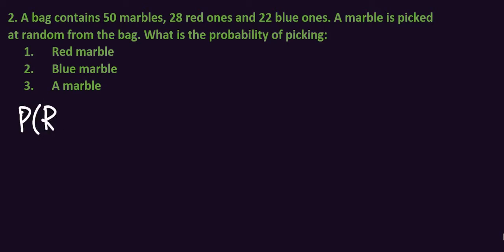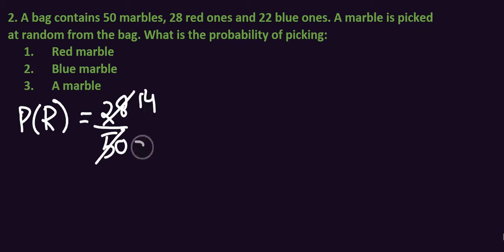How many red marbles are there? The favorable outcomes are 28, and the total will be 50. Now by dividing both by 2, 2 times 14 is 28, and 2 times 25 is 50. So this will be 14 upon 25.